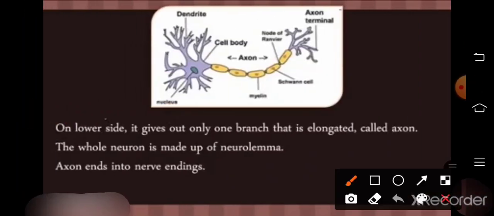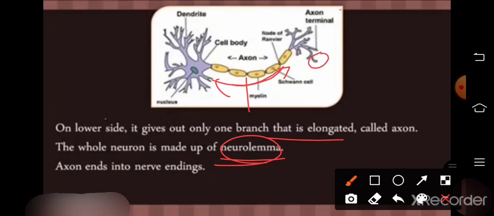On the lower side of the cell body, it gives one elongated branch, that is the axon portion. This whole is called the axon portion. The whole neuron is covered with the neurolemma. The axon ends into the nerve endings, which we can also call the axon terminal.